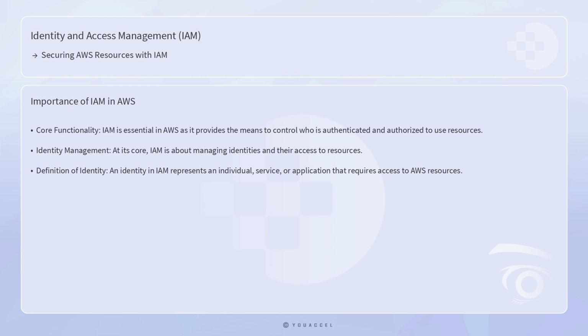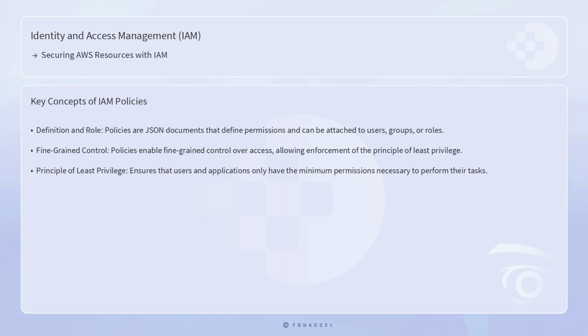IAM is essential in AWS as it provides the means to control who is authenticated and authorized to use resources. At its core, IAM is about managing identities and their access to resources. An identity in IAM represents an individual, service, or application that requires access to AWS resources. It could be a user who logs into the AWS Management Console or an application that accesses AWS services programmatically. Central to IAM are policies, which are JSON documents that define permissions.